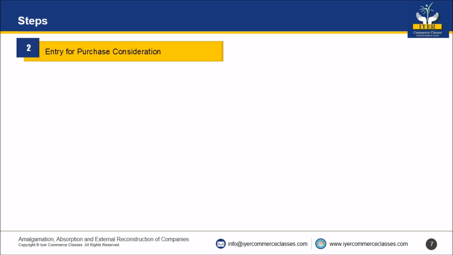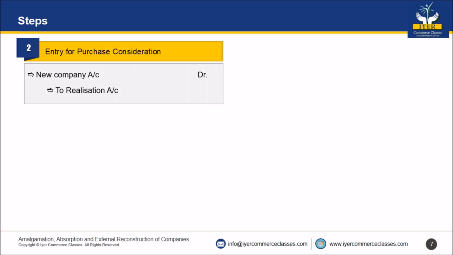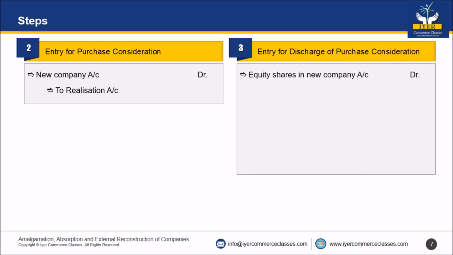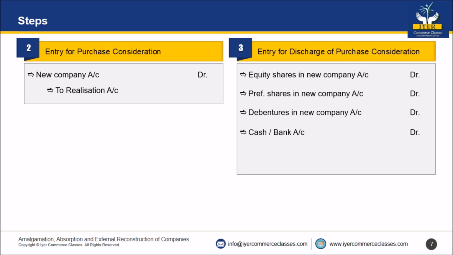Step number 2, entry for purchase consideration. The entry will be new company account debit to realization account with amount of purchase consideration. Step number 3, entry for discharge of purchase consideration. The entry will be equity shares in new company account debit, preference shares in new company account debit, debentures in new company account debit, cash bank account debit to new company account.